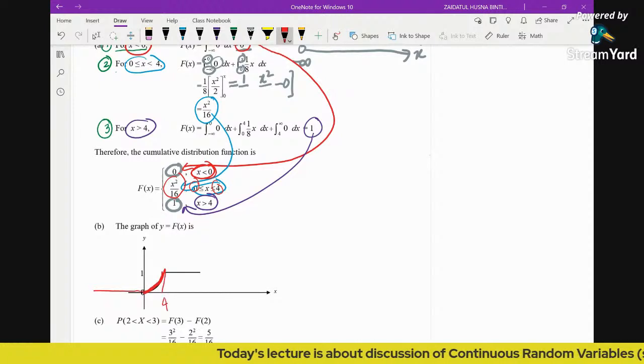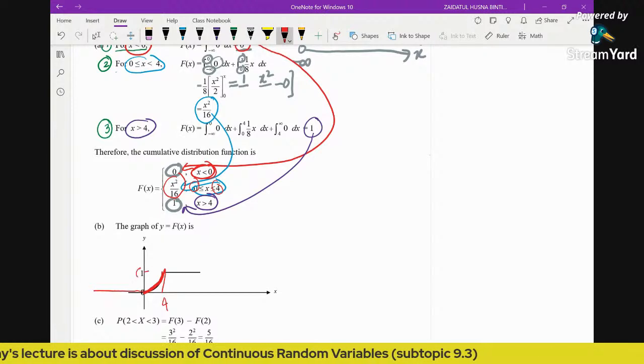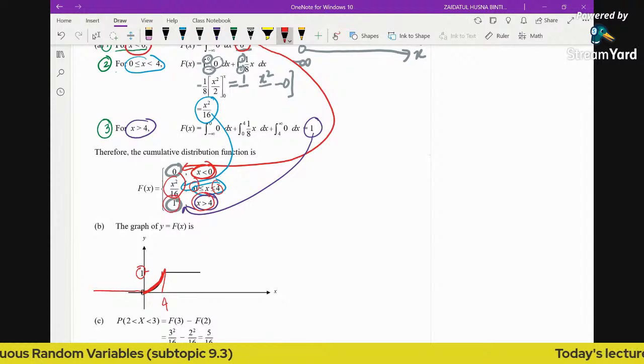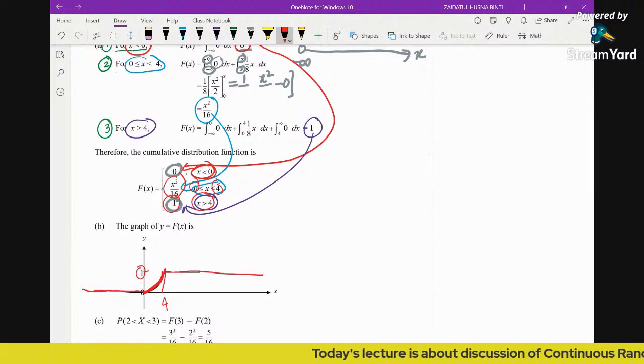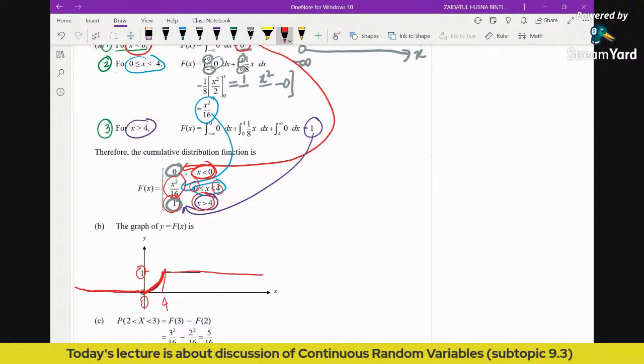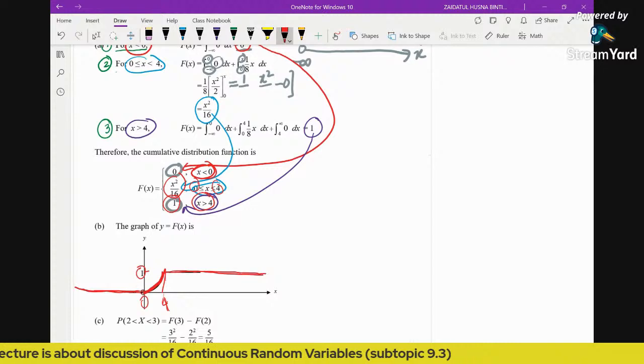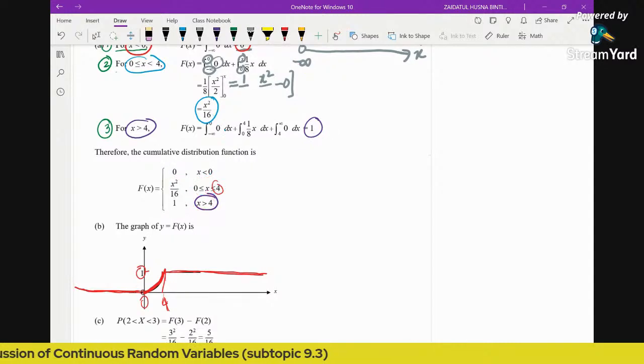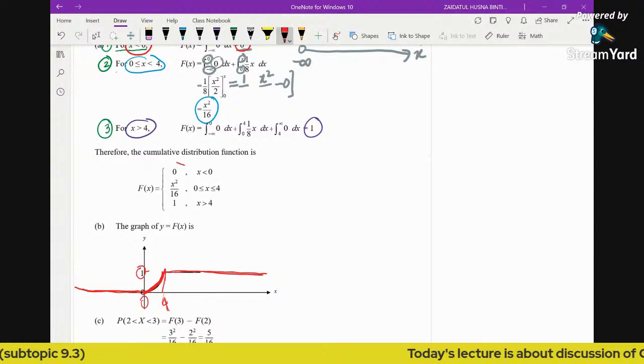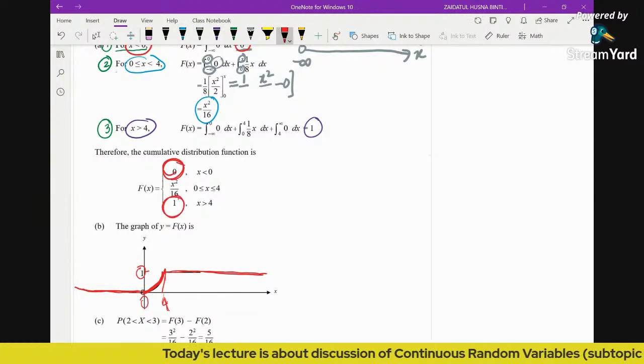So this is 4. And when x is 4, you substitute here, y is 1. So that's why we label this as 1. And then for x greater than 4, the function is 1, so you can just extend this line. You can see that below 0, the function is always 0, and above 4, the function is always 1. Because for a cumulative function, it always begins with 0 and ends with 1.